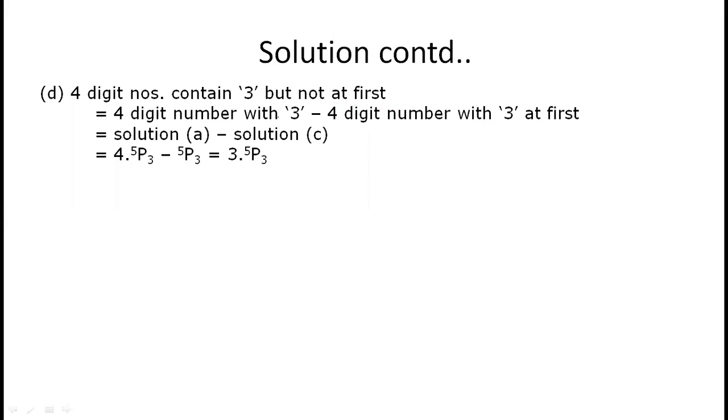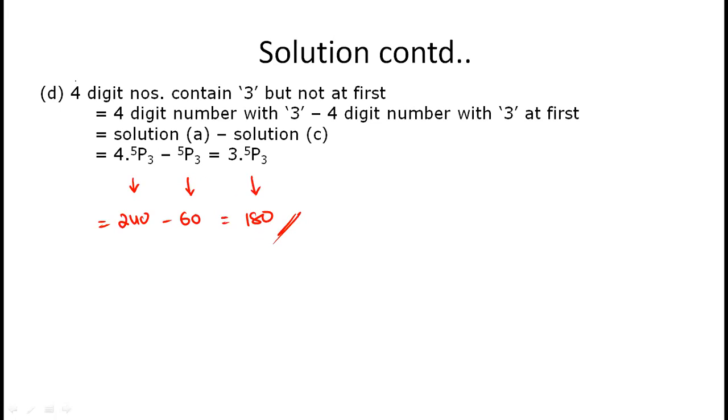What we are doing is taking the 4 digit numbers where 3 is mandatory, and removing those 4 digit numbers which have 3 at the first place. In terms of numbers, this is 240, this is 60, so we get 180. 3 into 5p3 is nothing but 180. So the answer is 180.